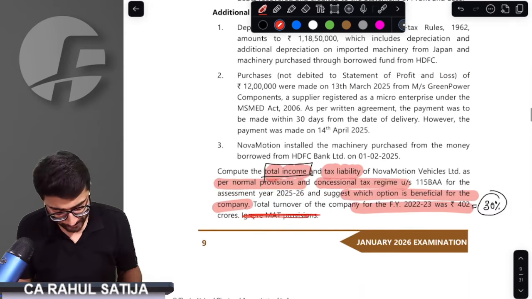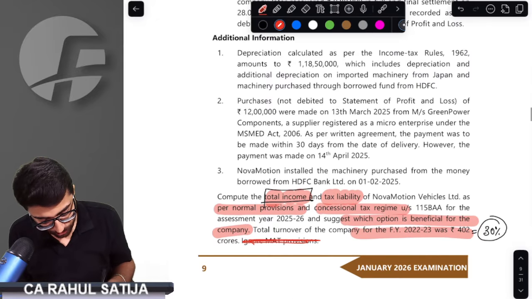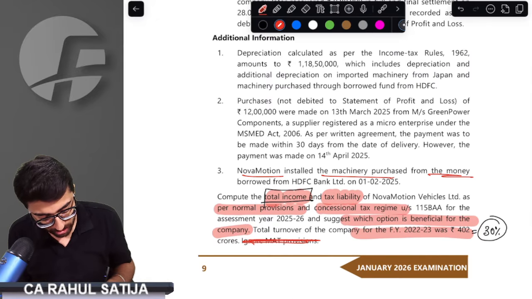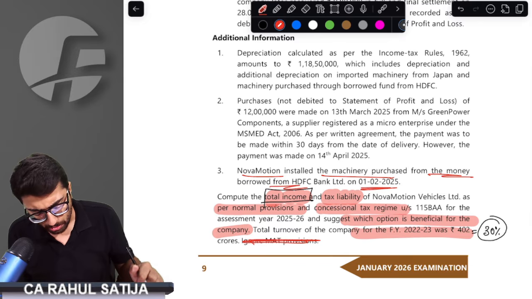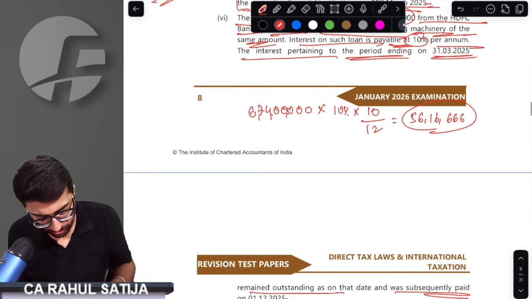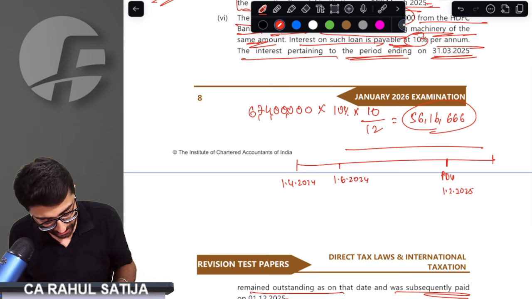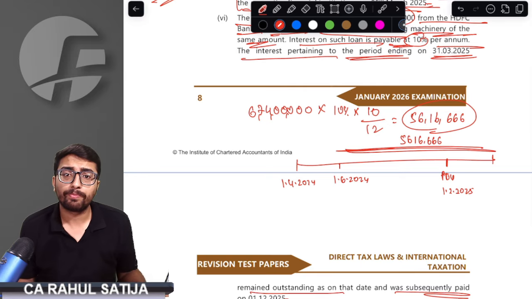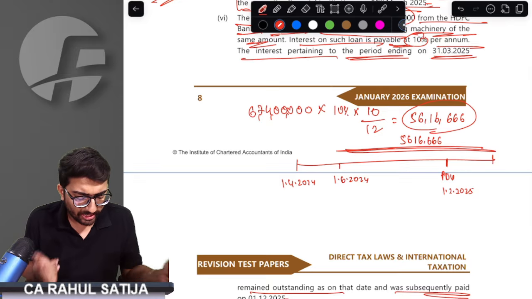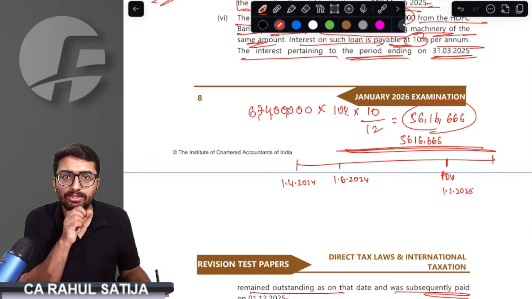The important point here is that the company installed the machinery from the borrowed money on 1st Feb 2025. Let me draw a timeline for you, then you will understand. It is 1st April 2024. You borrowed the loan on 1st June 2024. You put the plant and machinery to use on 1st Feb 2025. Interest for this period is 56 lakh 16,666. This interest is for 10 months.